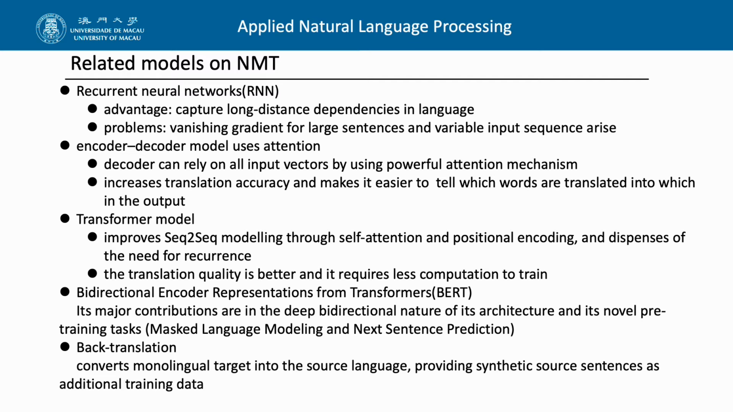The third one is transformer model. Transformer can improve the sequence-to-sequence modeling through the self-attention mechanisms and the positional encoding mechanism. And the translation quality is better because it requires less computation. The fourth one is bidirectional encoder representations from transformer, and its major contribution lies in the deep bidirectional nature of its architecture and its novel pre-training task. The last one is back translation. It converts monolingual target into the source language, providing synthetic source sentences as additional training data.